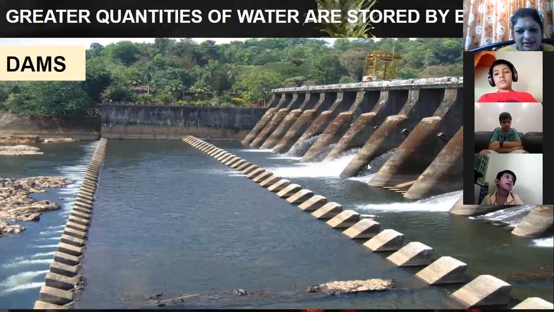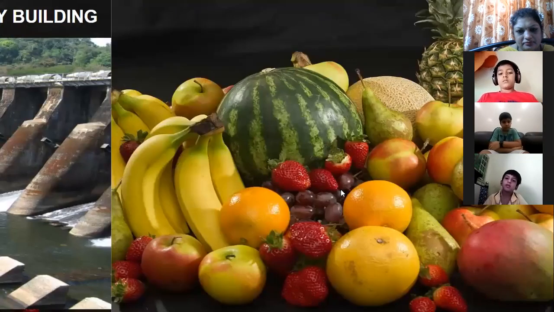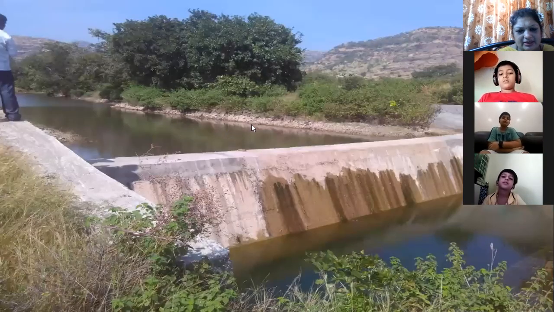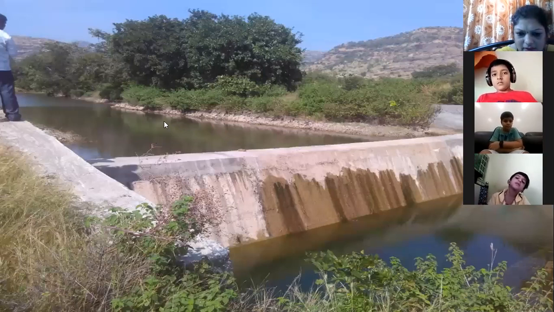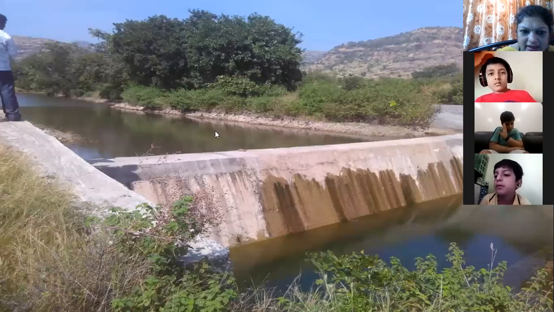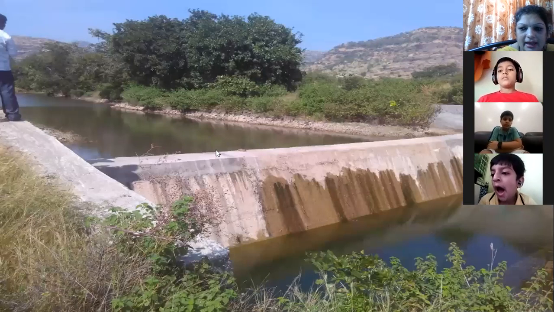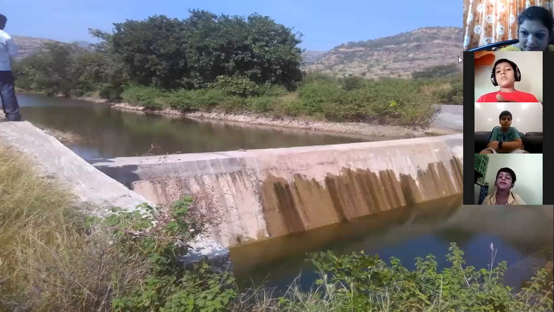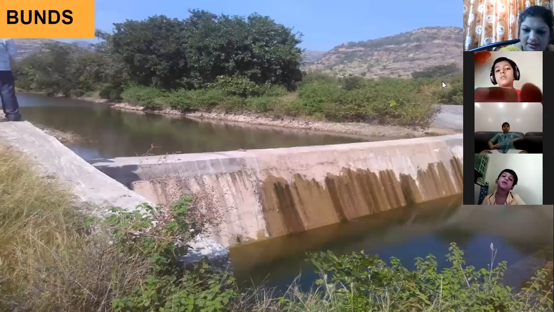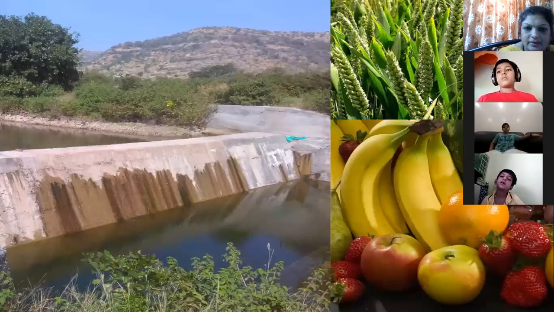Okay, now guess the next picture. Here also the water is being collected. Do you know where it is collected? In the bunds. The bunds are being made and the collection of water happens there. These bunds are usually in the farms and fields.